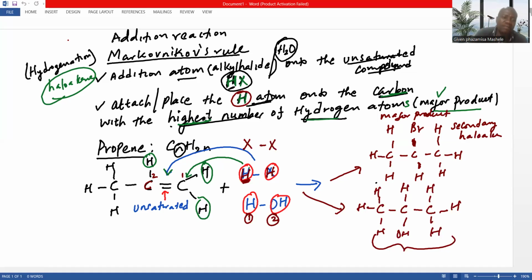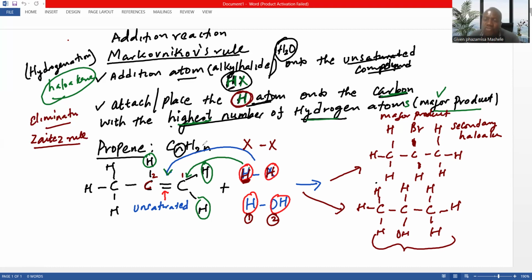Then under Zaitsev's rule. Zaitsev's rule applies to elimination, which means it's the opposite of Markovnikov. With this one, it says you need to remove the atoms from the carbon that has the least number of hydrogen atoms.